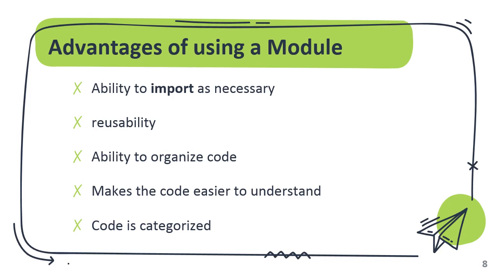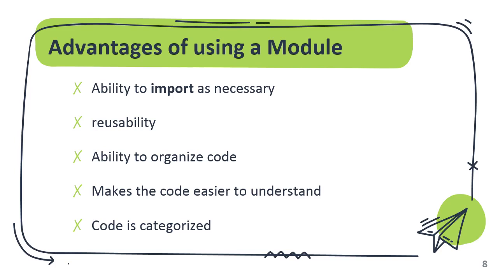Then, make the code easier to understand. Imagine a program with millions of lines. You will be totally confused or lost seeing that code. You will not understand a thing. But if it is categorized and modularized, then you can understand that this particular system is for this particular purpose. Then you can understand and use the code more easily by using these modules.